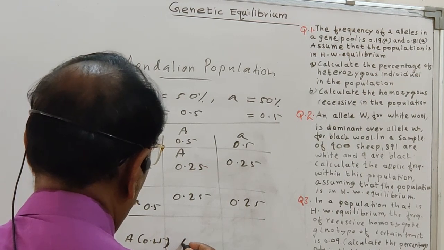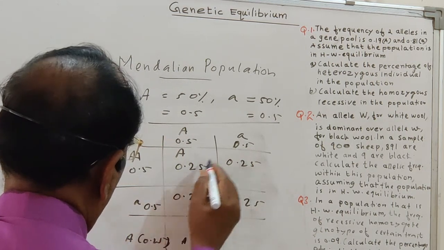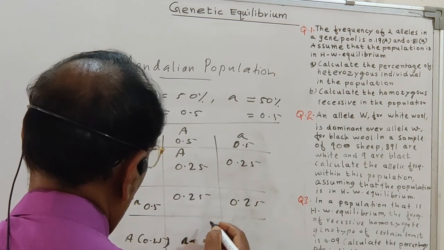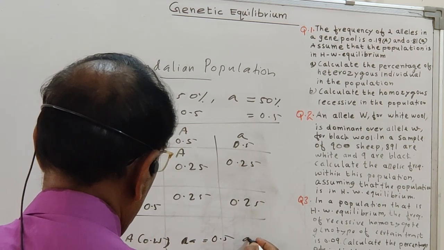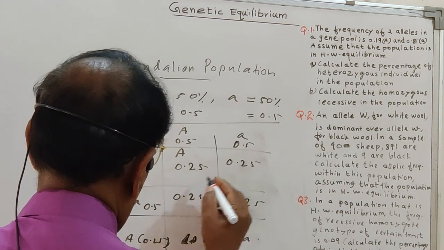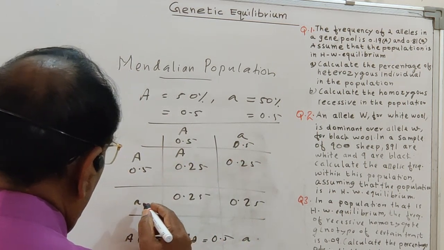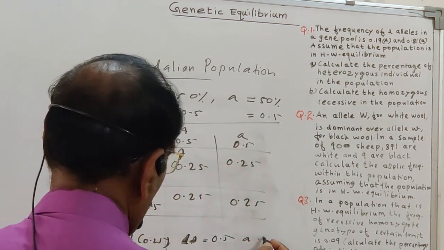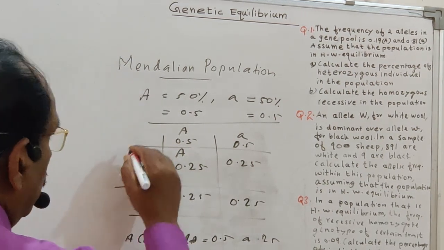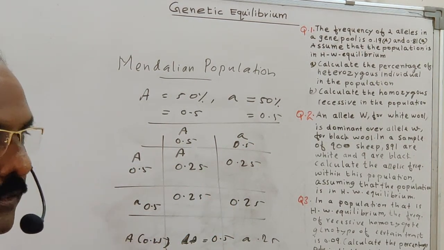So here, capital A and small a. This is AA, that is 0.25, and this one is 0.5, capital A small a, and this one capital A small a. This is capital A and small a, this again capital A small a. So this again is 0.25, and here the ratio is again 1:2:1. So during the transfer from one generation to another generation, the gene frequency also does not change.